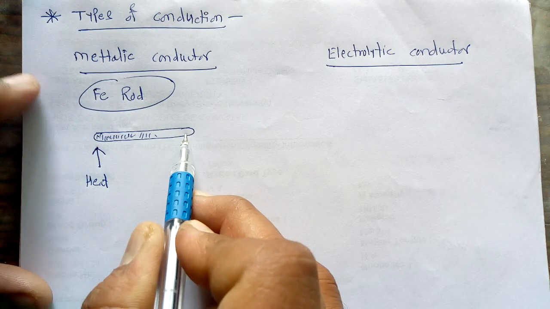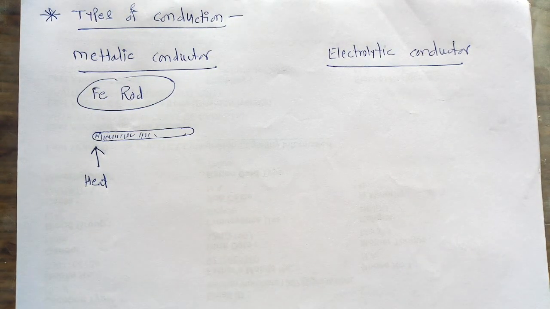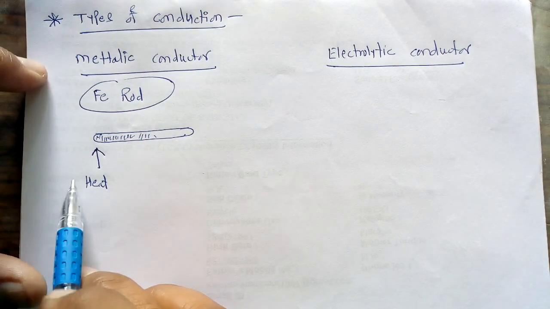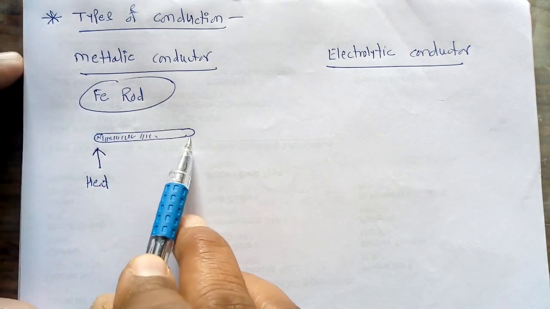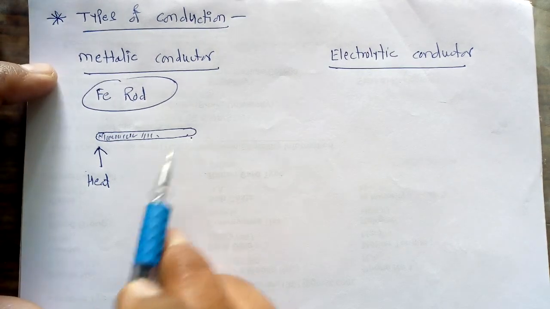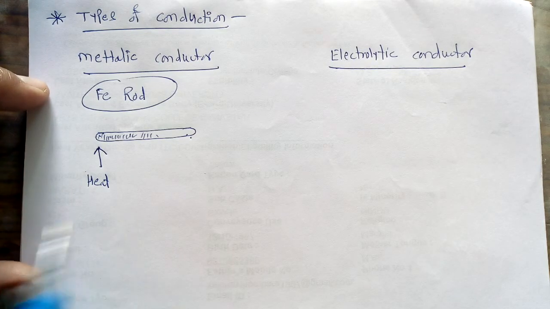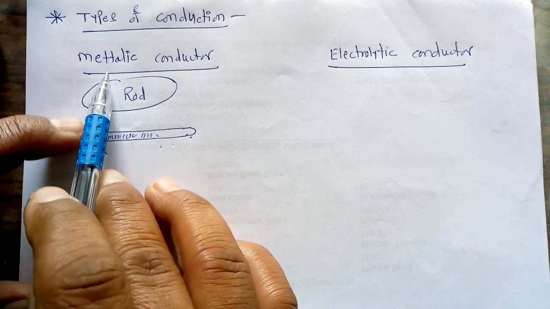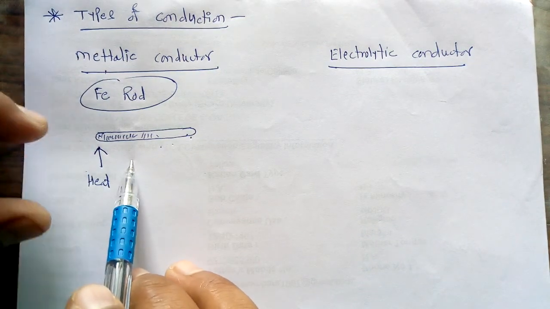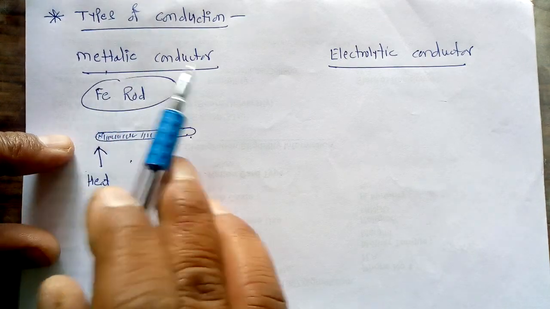So what happens in this case? That heat is transferred, or we can say that when you apply electricity, the electricity gets transferred from one end to the other end of the iron rod. Such conductivity is nothing but metallic conduction, and that conductor is called the metallic conductor, meaning we have to take a specific metal in this case.